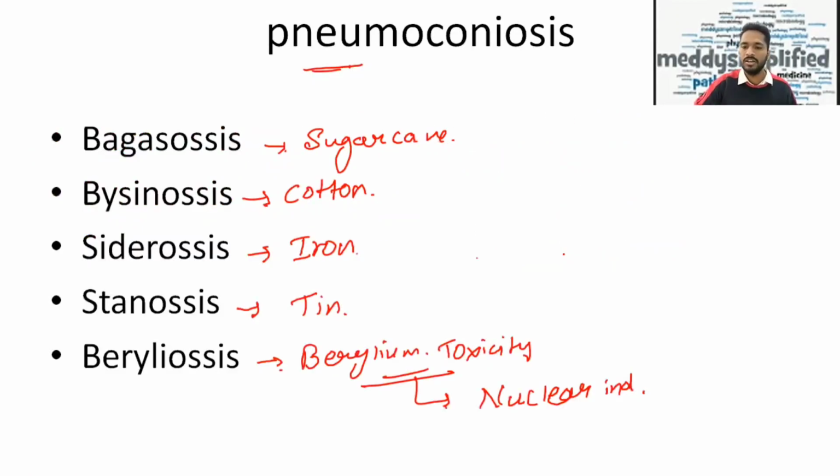So remember, these were the two questions: most common joint involved in rheumatoid arthritis and the joint spared in rheumatoid arthritis. Okay, now pneumoconiosis, I discussed already. Bagasosis is due to sugarcane toxicity. Byssinosis is due to cotton toxicity, siderosis due to iron, stannosis due to tin, and berylliosis due to beryllium toxicity.